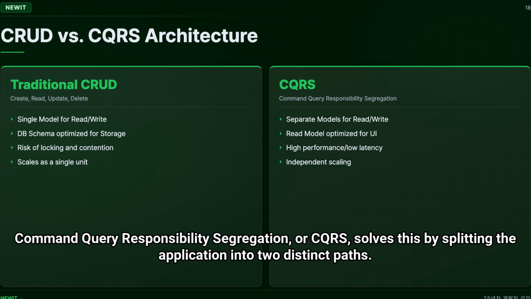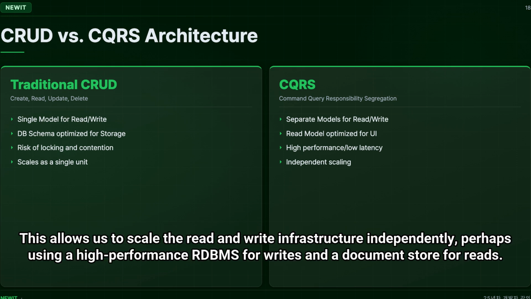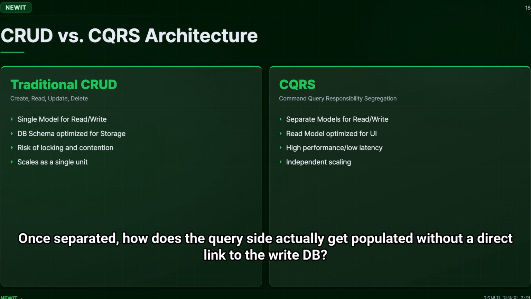Command Query Responsibility Segregation, or CQRS, solves this by splitting the application into two distinct paths. The command side handles state changes and maintains domain integrity, while the query side is dedicated to providing data for the UI in the most efficient format possible. This allows us to scale the read and write infrastructure independently, perhaps using a high-performance RDBMS for writes and a document store for reads.